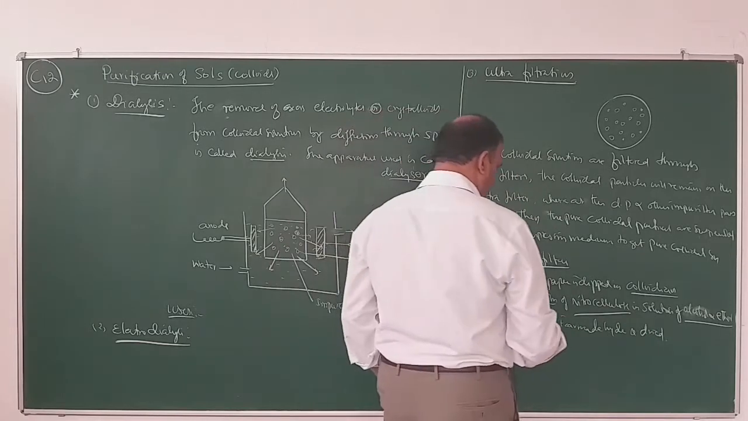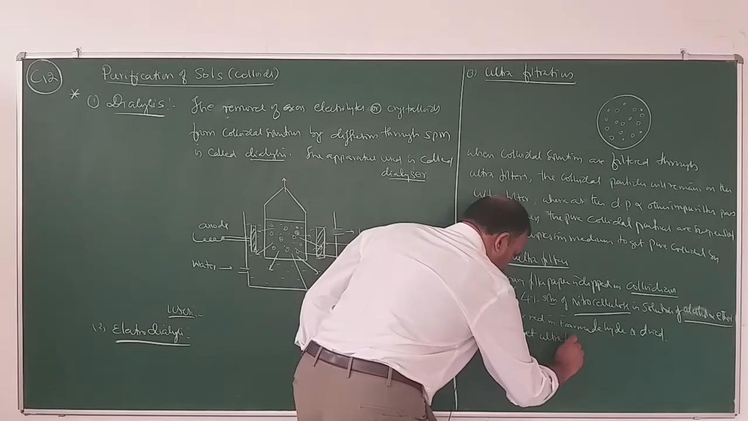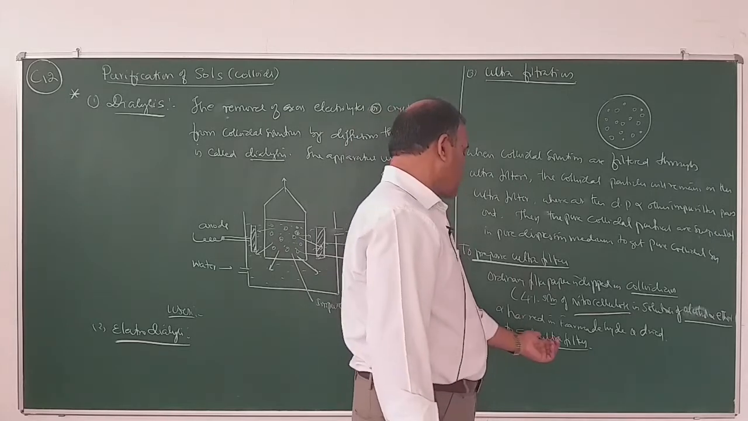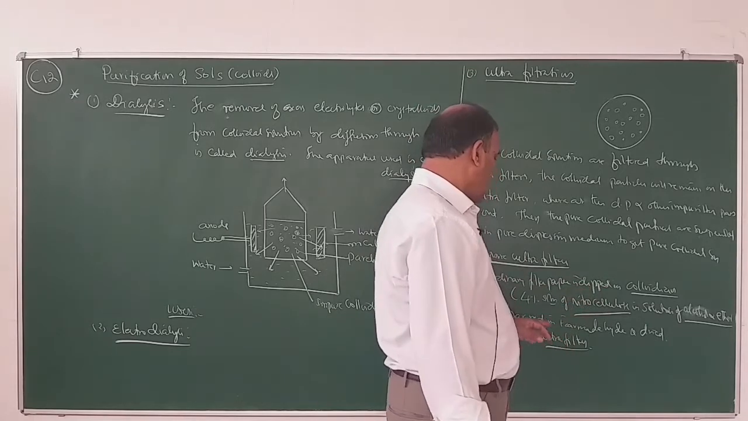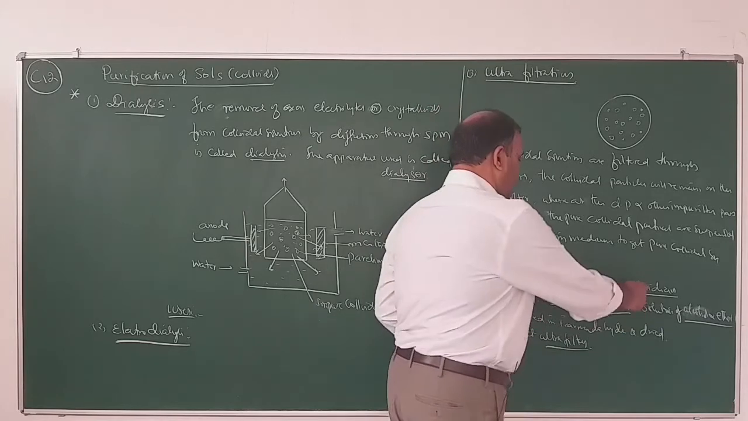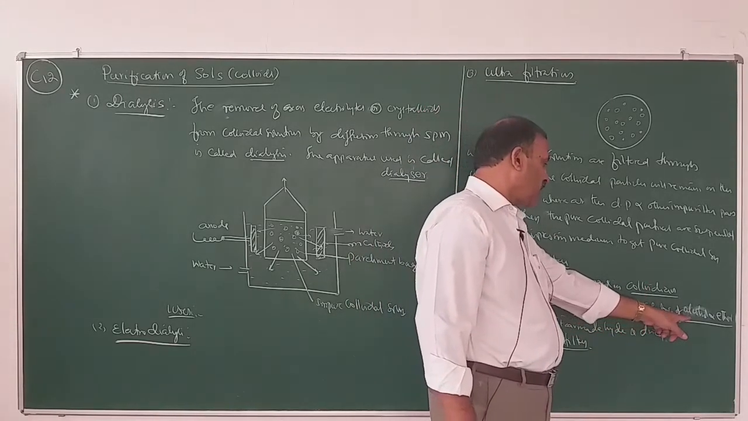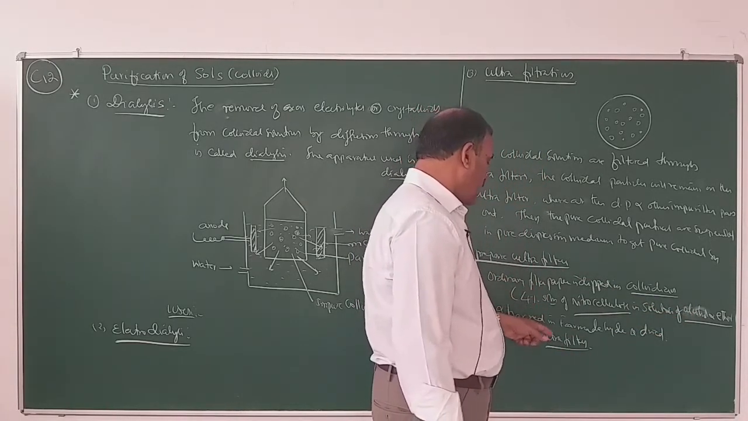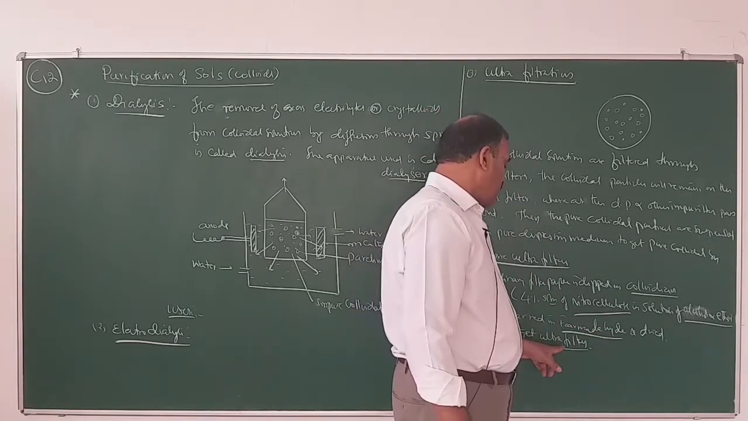So we will get ultrafilters. This is how ultrafilters are prepared. How to prepare ultrafilters? Ordinary filter paper is taken. It is dipped in collodion. What is collodion? A 4% solution of nitrocellulose in a solution of alcohol and ether, and it is hardened. The paper is hardened by dipping in formaldehyde and dried. Thus you will get ultrafilters.